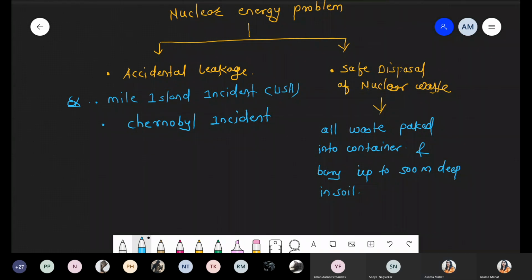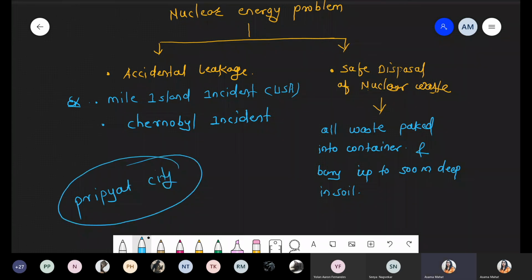Okay, fine. Where is it located? Actually, I don't remember exactly, but I remember the city name, that is Pripyat. It happened there. There was an accident, I think around 1982 or 86. I'm not sure, I will have to check once. But it was around 1982 or 86. There was an accidental leakage of nuclear gas, and it created one kind of disaster.